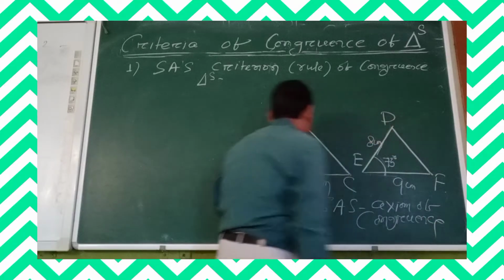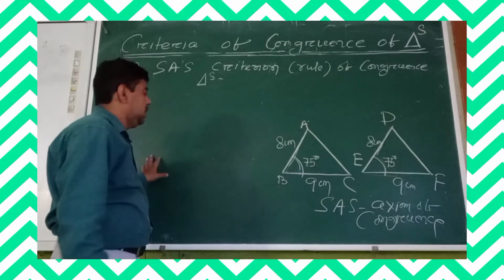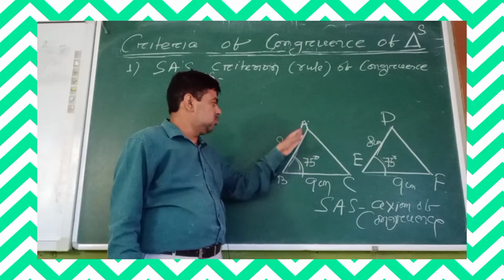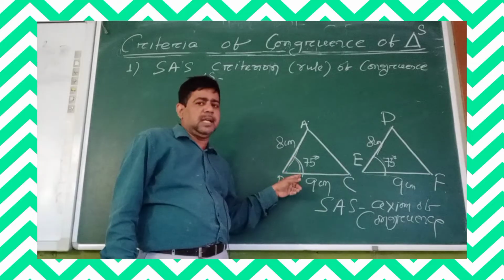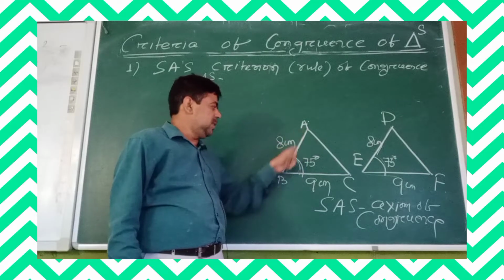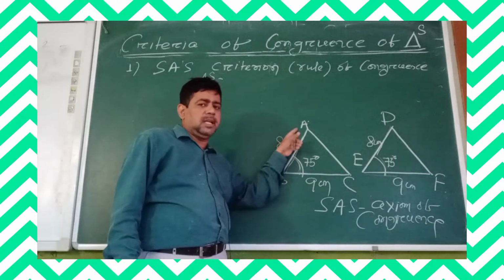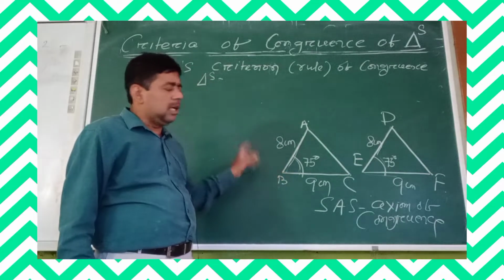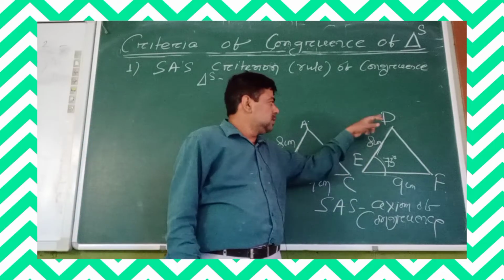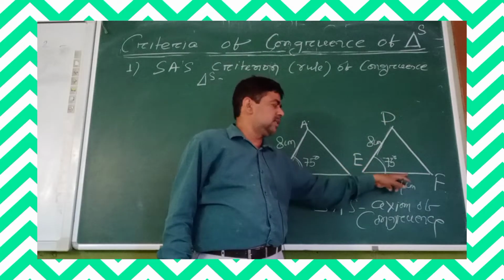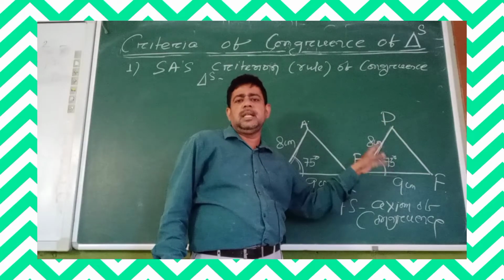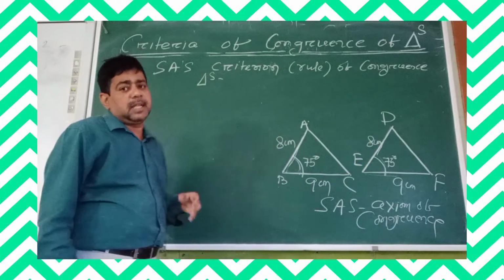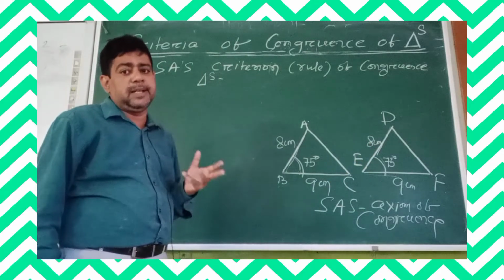Understand or not? So here, what is the definition? Can you define now? Okay, so in the two triangles, if the two sides and the including angle, AB side and BC side, its including angle, what, B angle, are respectively equal to DE side and EF side and the including angle DEF of the triangle DEF, then the triangles will be congruent. Make it clear once again.